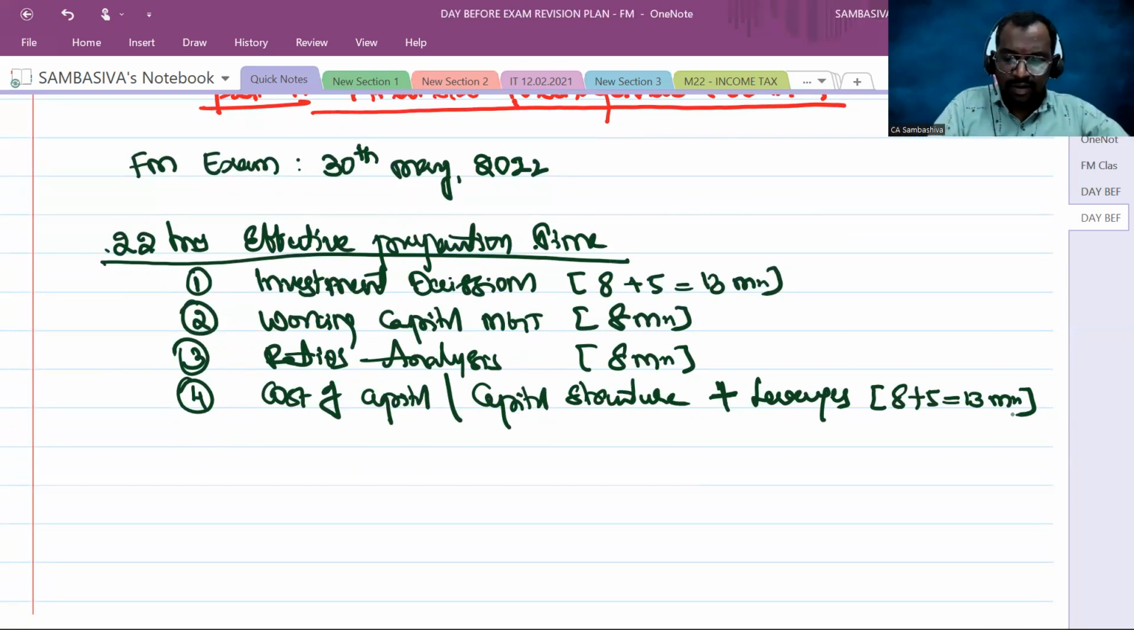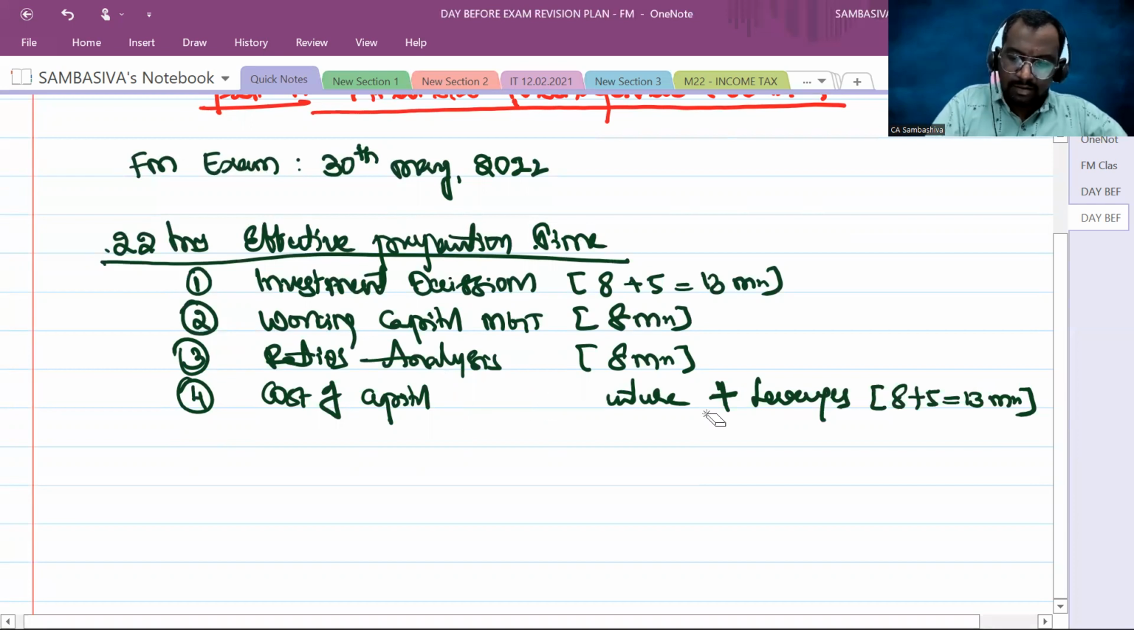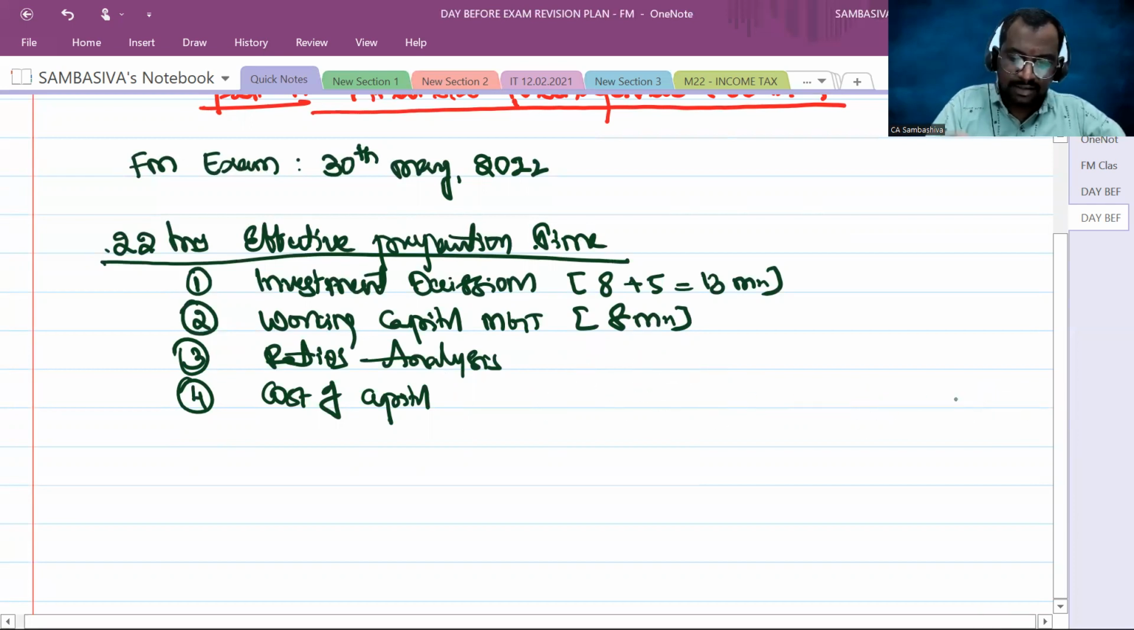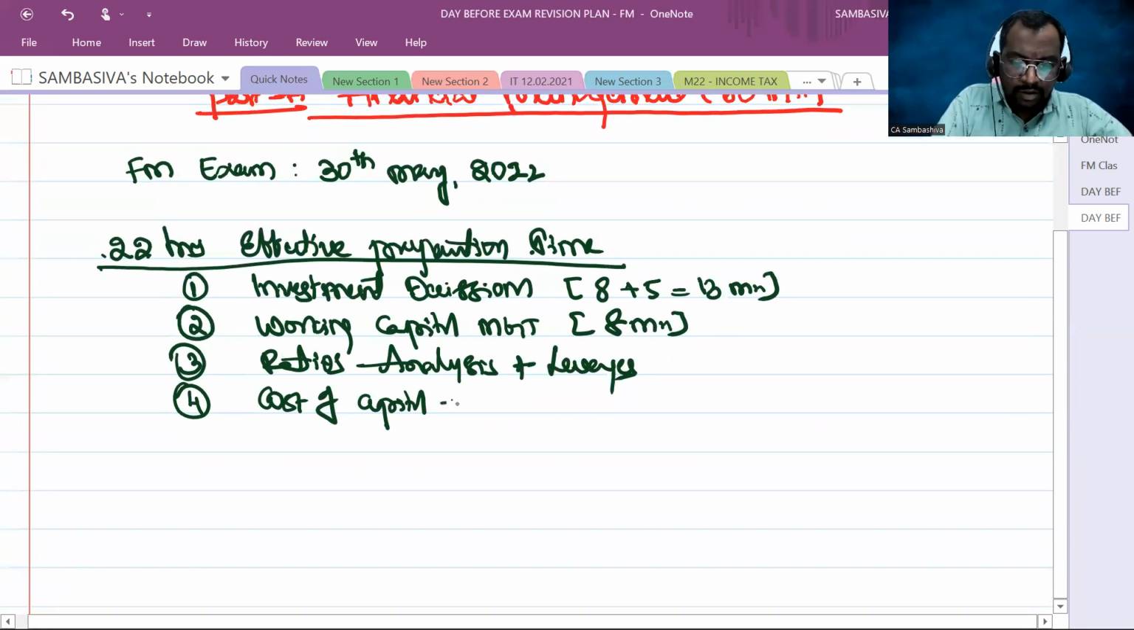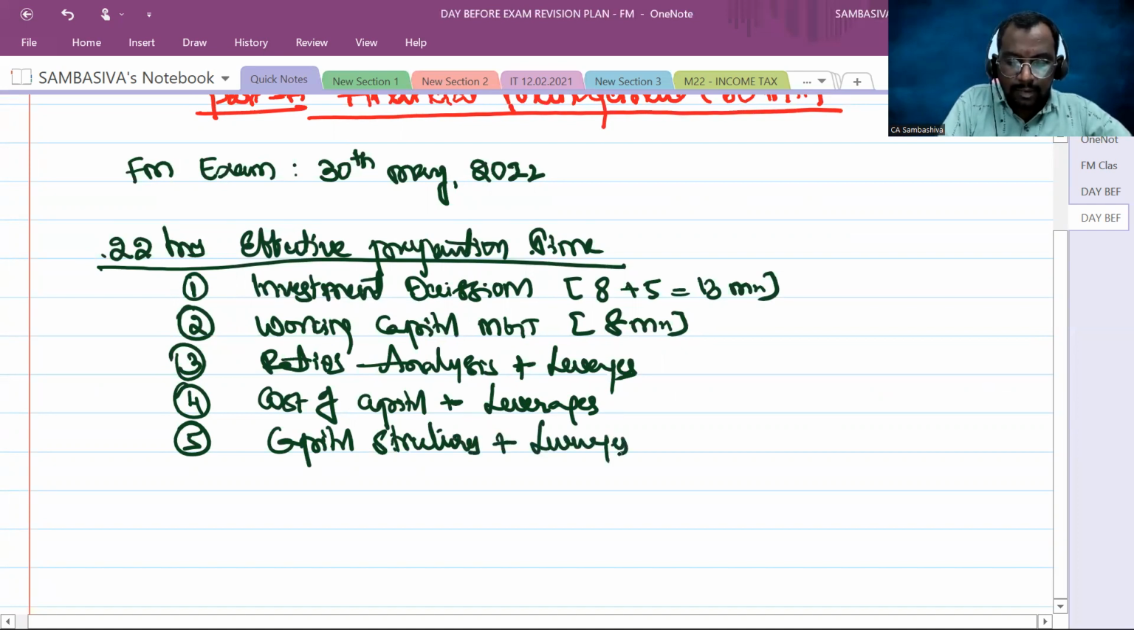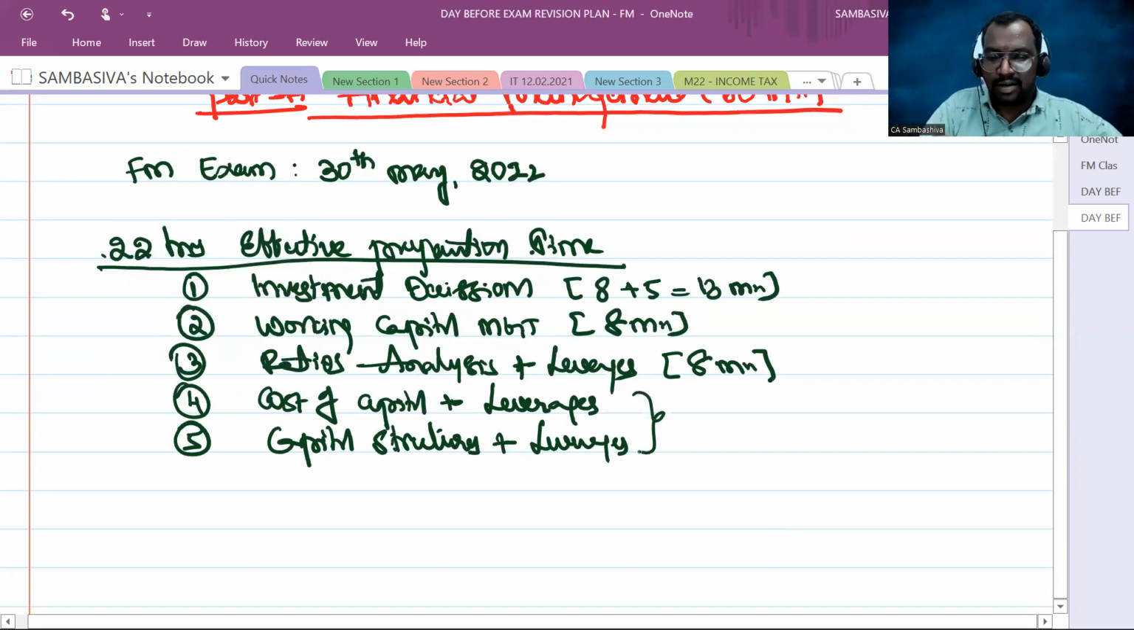Or else I can put it in this way, for your easy understanding. Ratio analysis plus leverages. Cost of capital plus leverages. Capital structure plus leverages. So ratio analysis for 8 marks is compulsory, sir. That is for sure. And cost of capital plus leverages or capital structure plus leverages, one question is compulsory, sir, for 8 marks. One question compulsory for 8 marks.